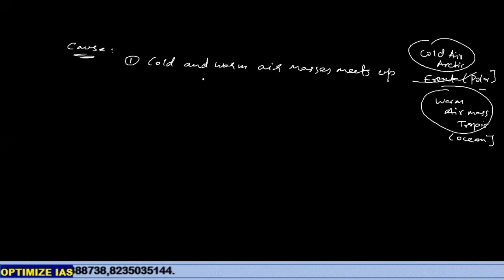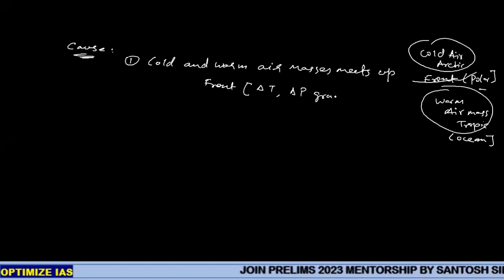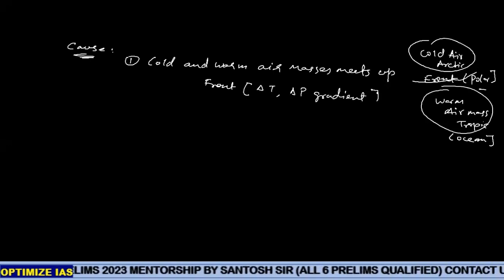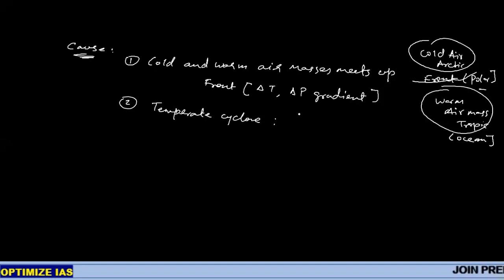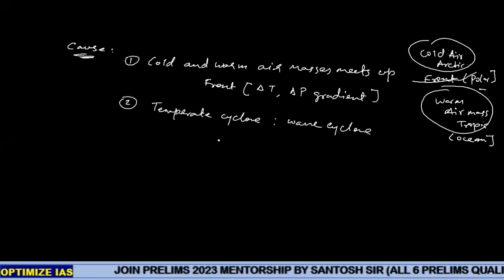So cold and warm air meet and develop a front. A front is a boundary, and across the front there exists a steep temperature gradient and a steep pressure gradient, meaning the difference in temperature and pressure across this front is very, very high, and that produces temperate cyclones. This is called an extratropical cyclone or a wave cyclone.